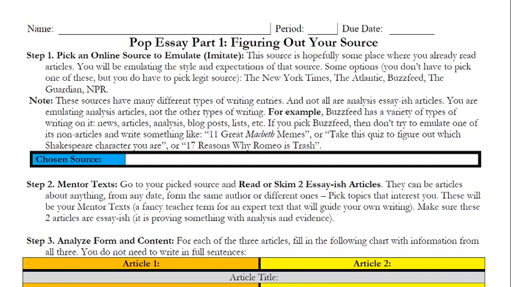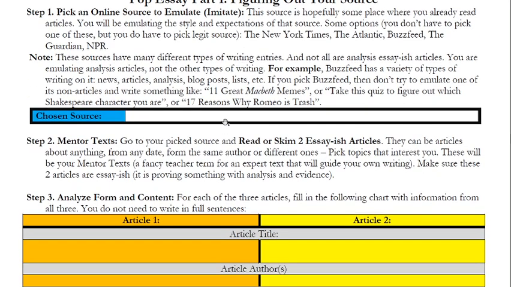So I should say this right now. What's the topic of your essay? Now, you don't really have to think about this, or you can think about this, but you don't have to work with it. So here's the topic of this essay. Is Romeo and Juliet still worth studying? Is the play still worth studying? Okay, so just have that in your brain. So chosen source, New York Times, BuzzFeed, The Atlantic, whatever, put it here.